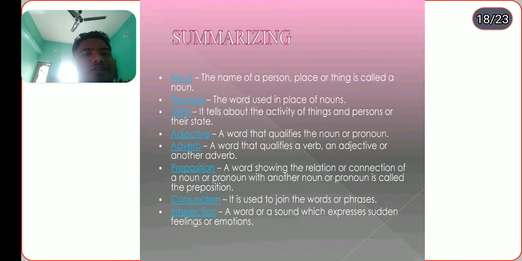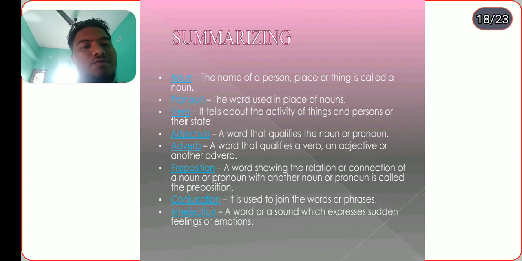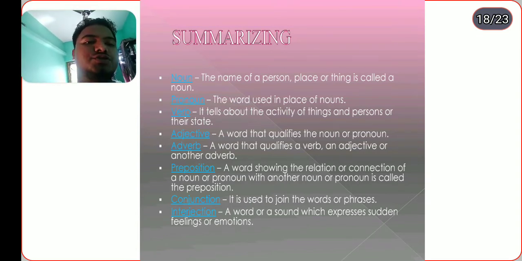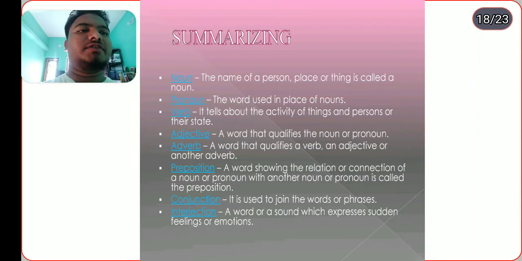Adjective. Adverb: a word that qualifies a verb, an adjective, or another adverb. Preposition: a word showing the relationship or connection of a noun or pronoun with another word. Conjunction is used to join words and phrases. Interjection: a word or sound which expresses a sudden feeling or emotion.